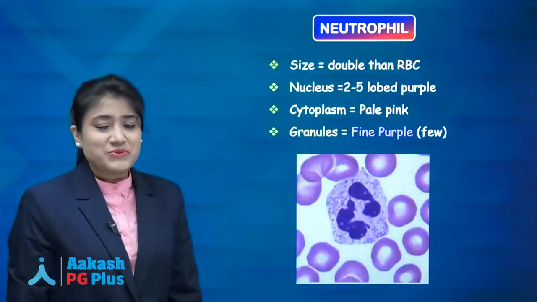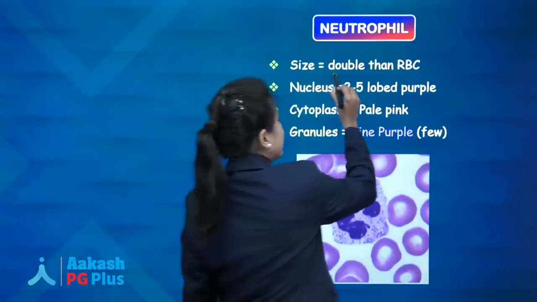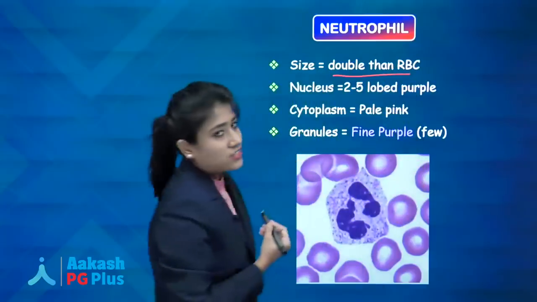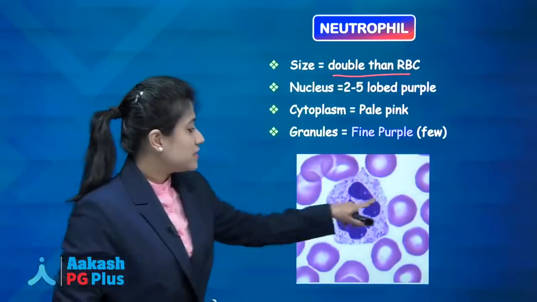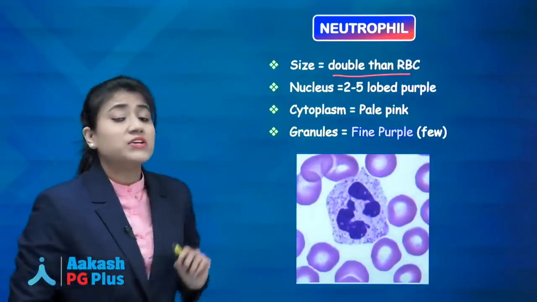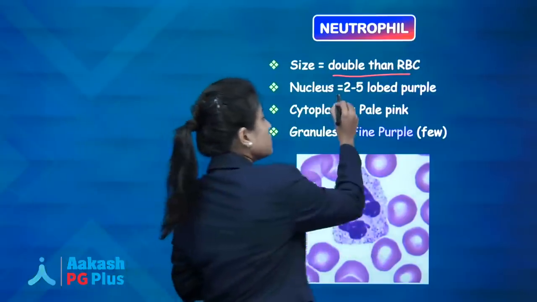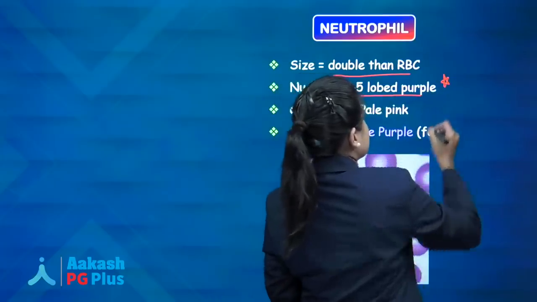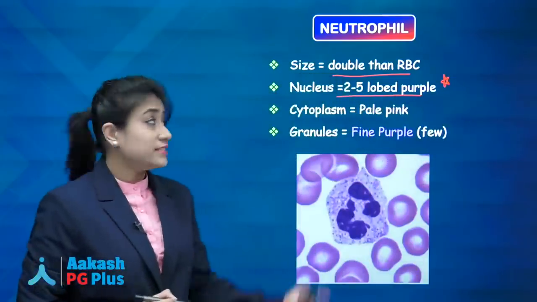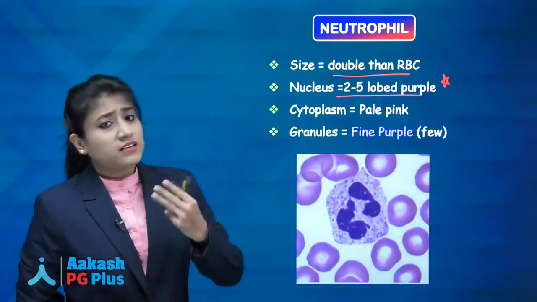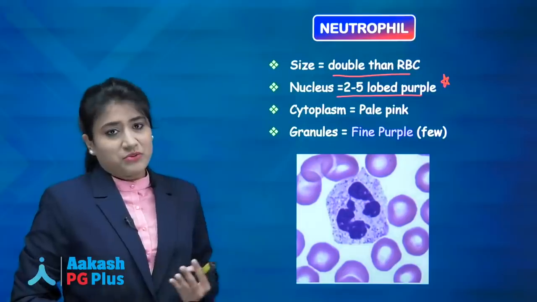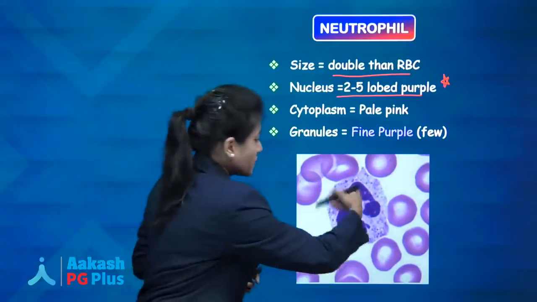Now what about neutrophils? Neutrophil size, remember guys, is double that of the RBC. And nucleus, write it down, there are 2 to 5 lobed purple colored nuclei in the neutrophil. You can get 2 lobed, you can also get 3, 4 or 5 lobed neutrophil. So this one is your neutrophil.